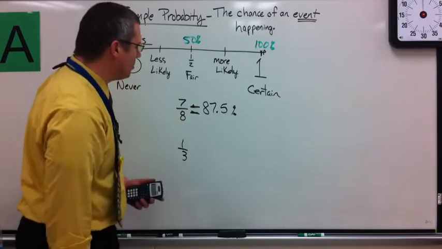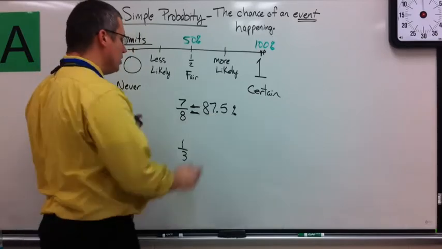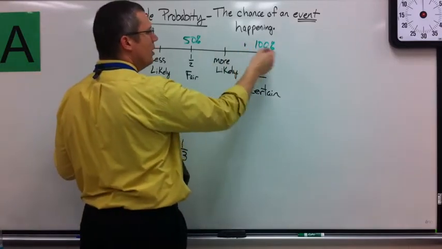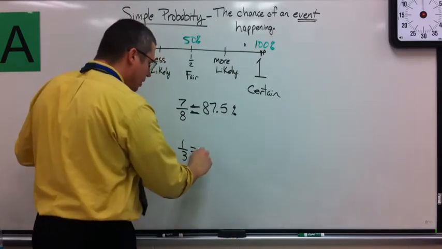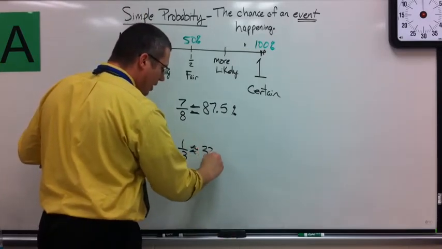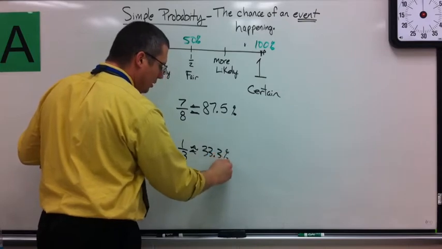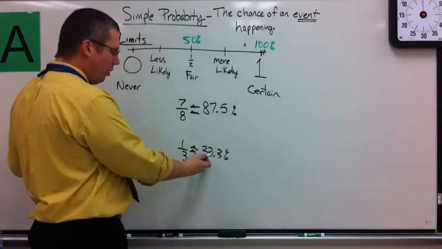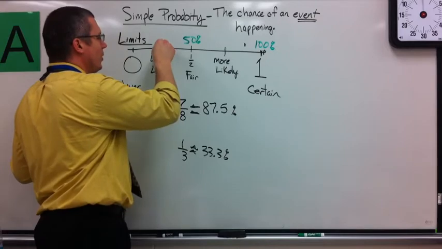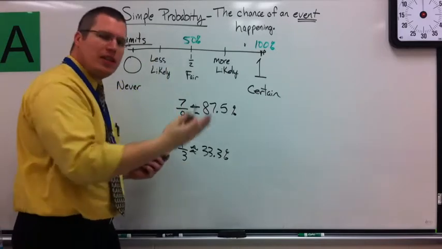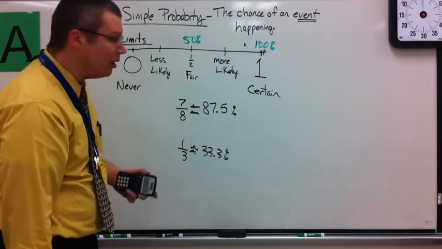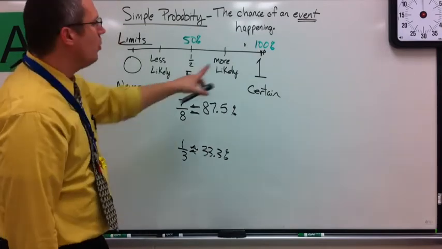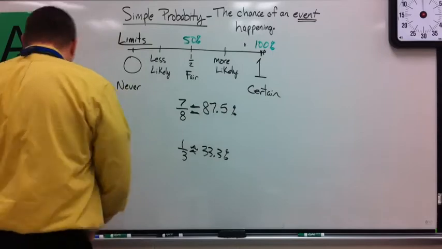If I round, 88%, that's a pretty good test grade, somewhere closer to the 100. 1/3 we know is 0.33 repeating, so I would round that to 33.3%. And again, that's not a good test score or not a good chance, so that would be down here somewhere. So these are the options as far as what numbers to deal with, 0 being my lowest, 100 being my highest percent.